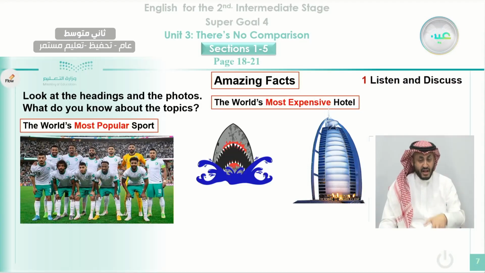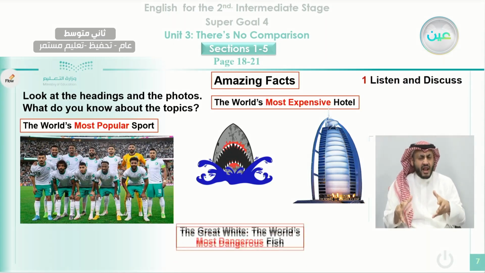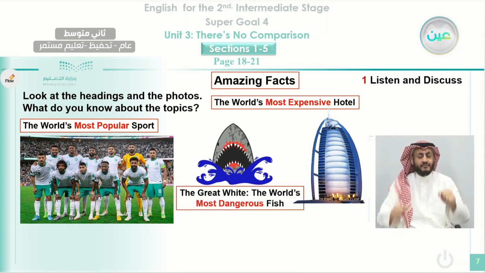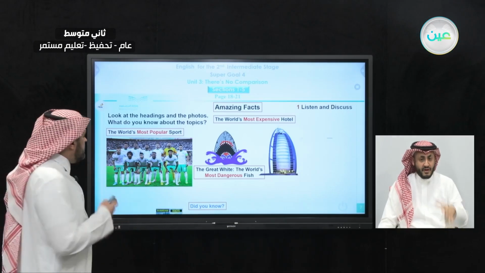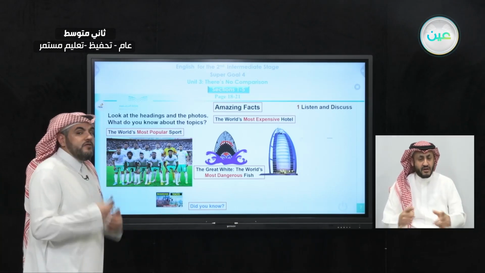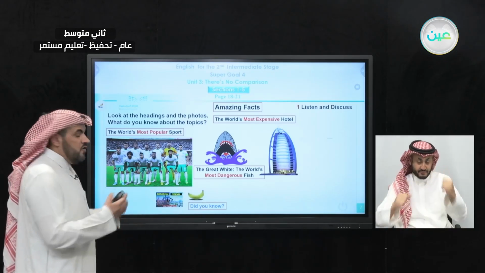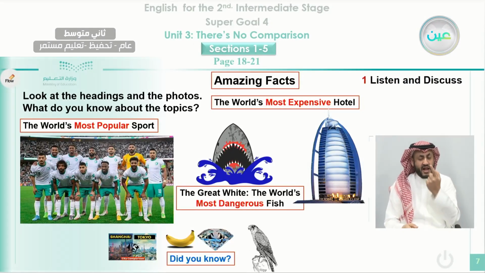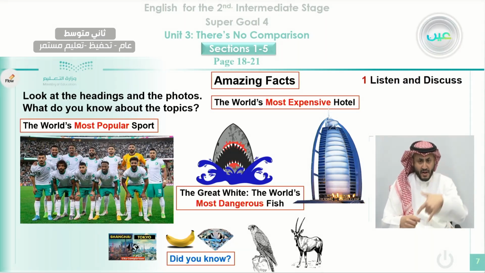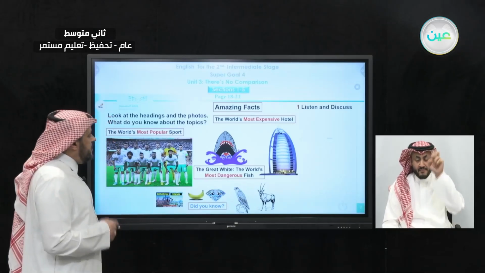And here we talk about a shark. This is the white shark. This is the most dangerous creature in the world. That is called the white shark, or the great white, the world's most dangerous fish. Okay, also we're going to learn some new facts about these things, about Tokyo and Shanghai. We compare between these cities. We'll know some facts about banana. We'll know about the diamond. This is a diamond also. And about a falcon. Okay, you will have some amazing facts about the falcon. And also you will learn about the Arabian Oryx. This is called Arabian Oryx.